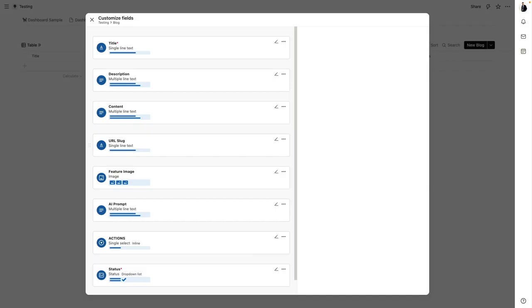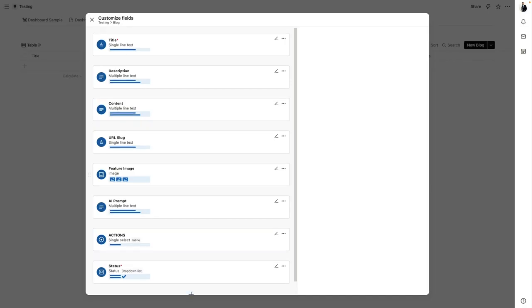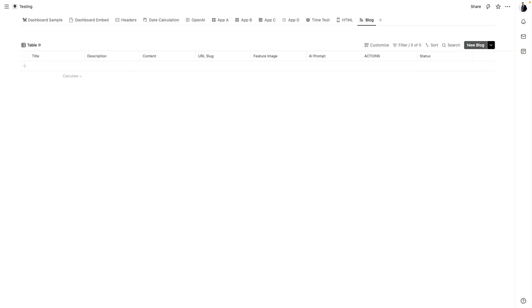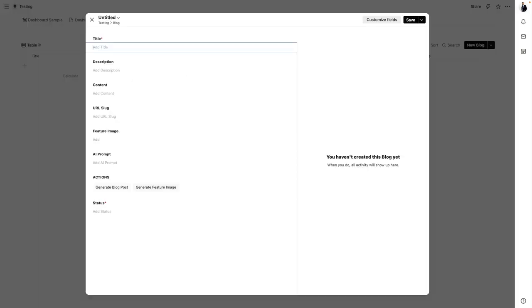And then continuing on, we have the feature image, and below a couple of nice things that I added, which is OpenAI, so I can use OpenAI to generate the blog post for me. Let's finish up with the status, which will tell me if the blog post is a draft or is published. So let's go and create a new blog post by clicking the new blog button here.